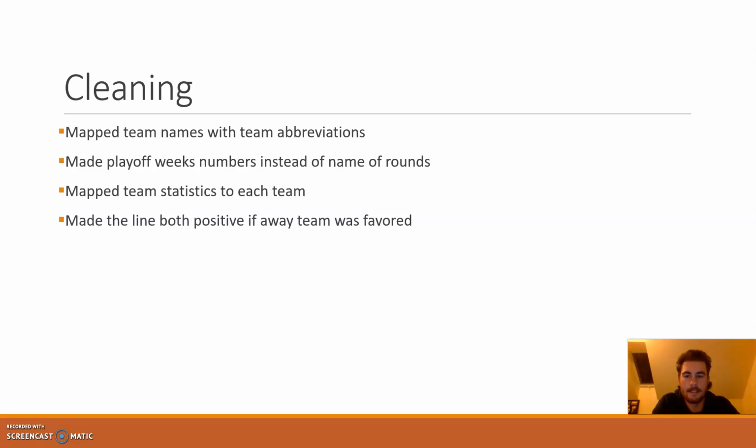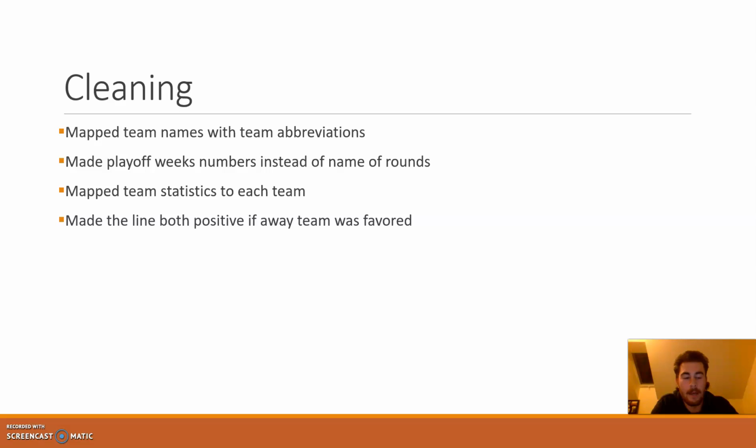So what I needed to do to clean it: half of the team names were the full name of the team, like the Indianapolis Colts, while other entries were the team abbreviation you see on the scoreboard. So for the Colts, it would be IND. I wanted to make those match. And then I needed to make the playoff weeks the actual week number instead of rounds, so they could be a numeric field. So like the wild card round, I just made that week 18.